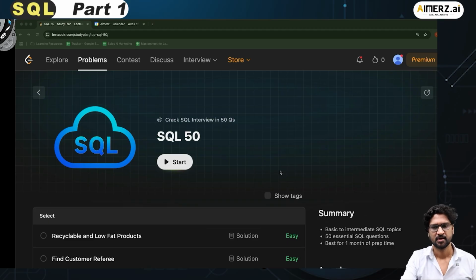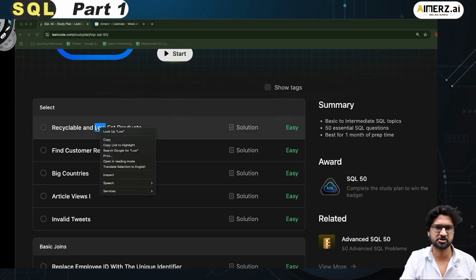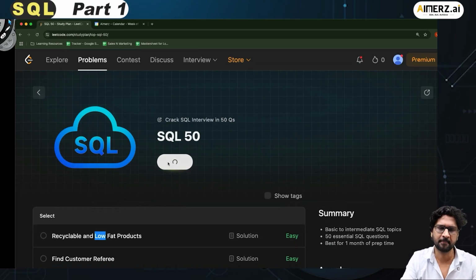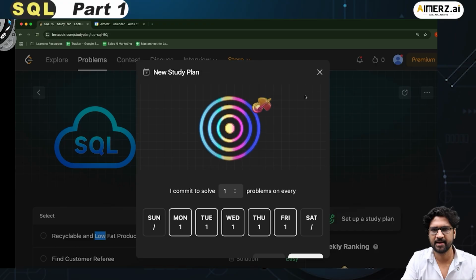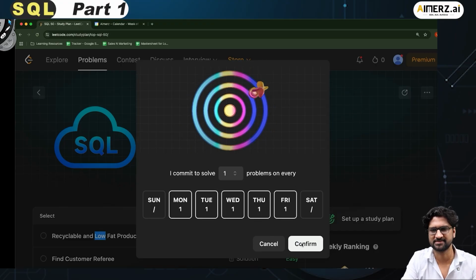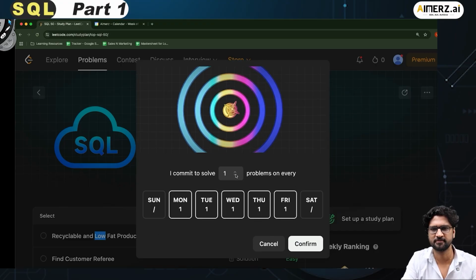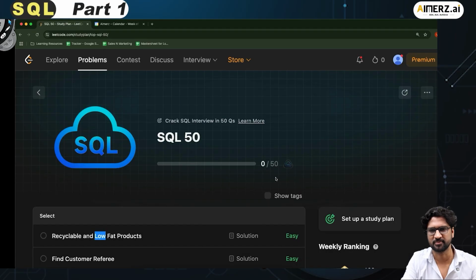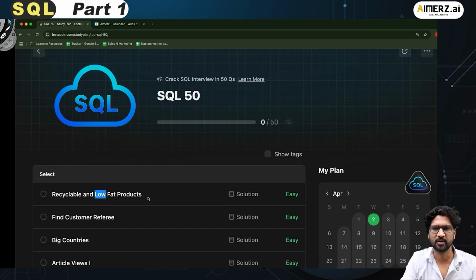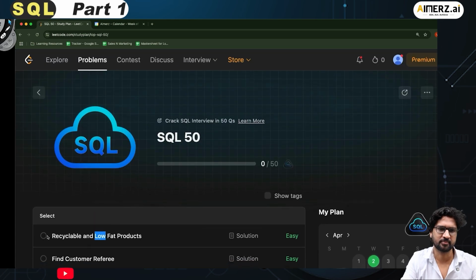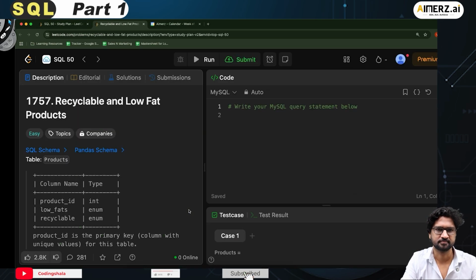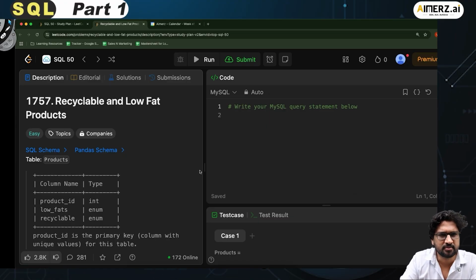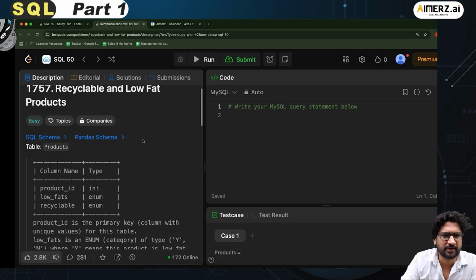Let's get started. So let's start with the very first problem, which is the question. Let me go and click on start. And I'll just say that I commit to solve 10 problems because that's the max I can do, and I go and confirm that. Perfectly fine. And now let's start solving the problem. So let's start with the first problem, and it says recyclable and low fat products.